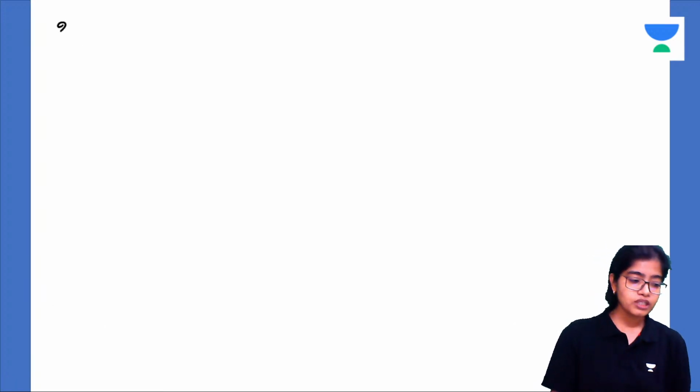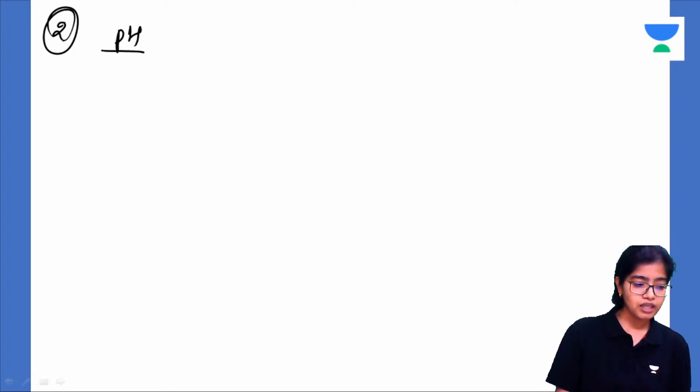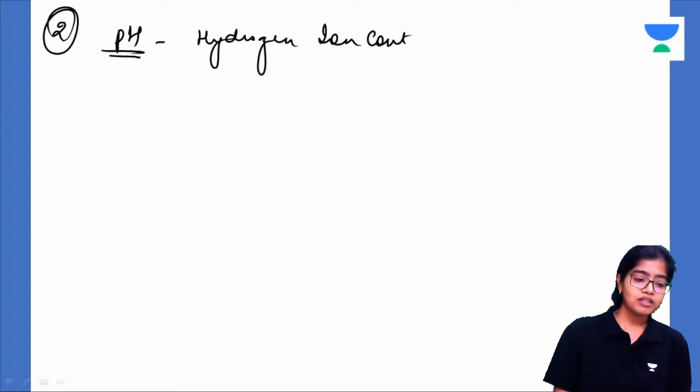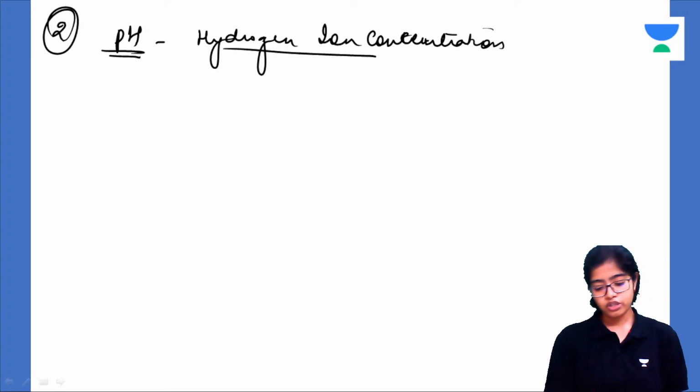Next important factor that affects an enzyme catalyzed reaction is the pH, or the hydrogen ion concentration. The negative log of the hydrogen ion concentration is the pH. So the pH will also affect the reaction.